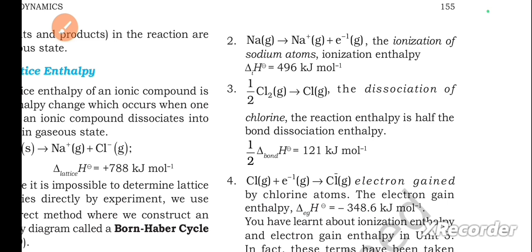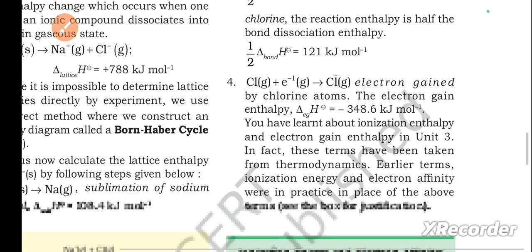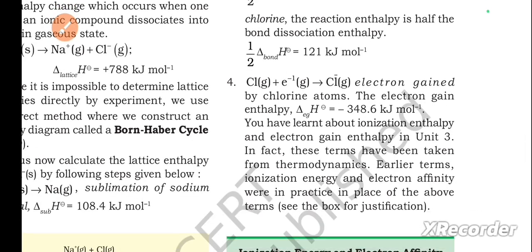Next, third one. 1/2 Cl2 gaseous form gives rise to Cl gaseous form. The dissociation of chlorine. The reaction enthalpy is half the bond dissociation enthalpy. Next, fourth point. Cl in gaseous form plus 1 electron in gaseous form gives Cl- gaseous. Electron gained by chlorine atoms. The electron gain enthalpy delta egH equals minus 348.6 kilojoules per mole.